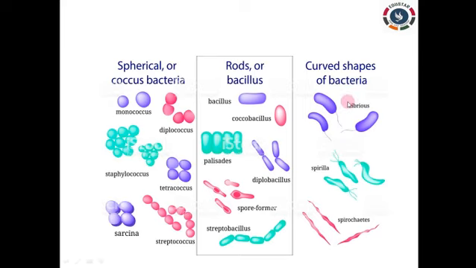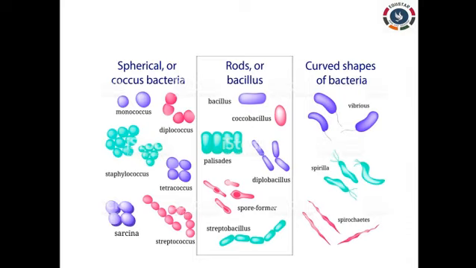The next one is curved shaped bacteria, that is comma shaped bacteria. If you take Vibrio cholerae, which is an example of a cholera causing bacteria, it will be in comma shape. The next one is spiral shaped bacteria. We say it as spirochetes. Their shape will be like a spiral, a coiled shape.